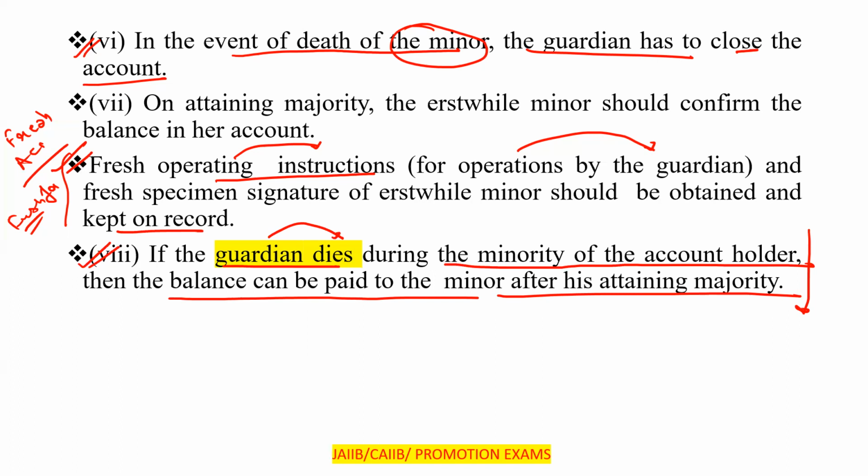This point I will discuss at the starting of the session. In that case, the balance can be paid to the minor after his attaining majority. So hope what we have discussed in this session is clear to all of you.